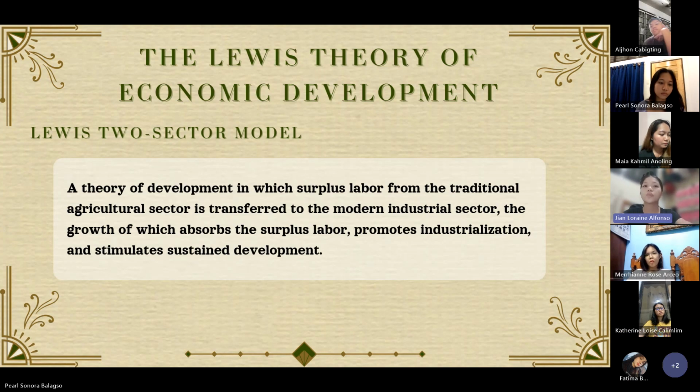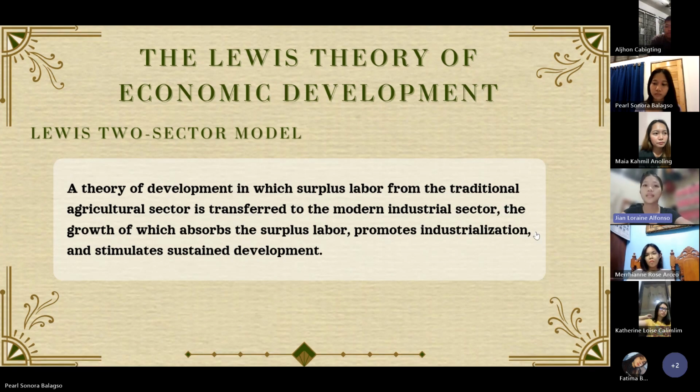Key feature 1 is the dual economy. The model emphasizes the coexistence of the traditional and modern sectors within a single economy. Key feature 2 is the labor transfer. Economic development is driven by transferring labor from the traditional sector to the modern sector. As labor moves to the industrial sector, it increases overall productivity and economic growth.